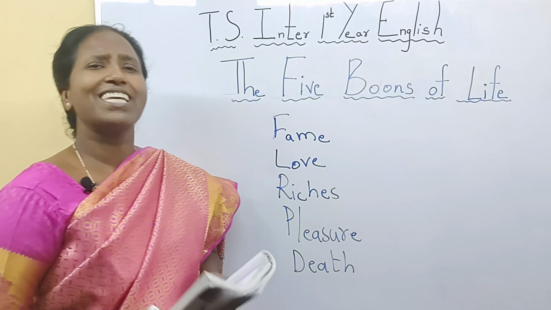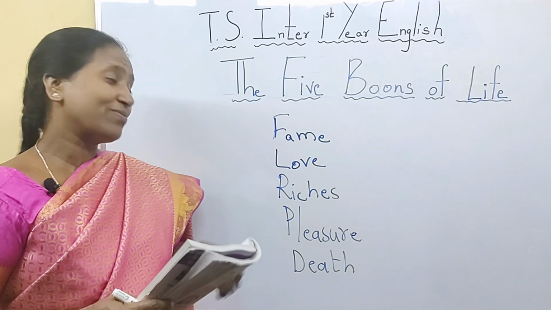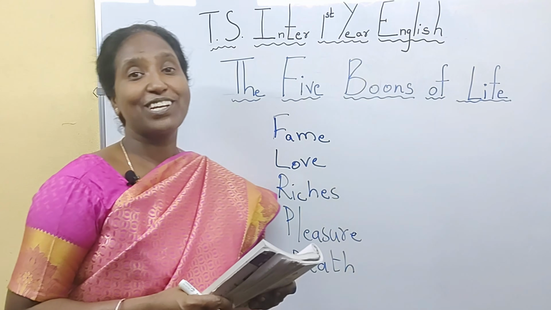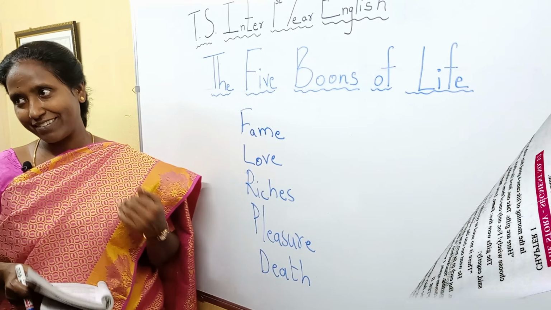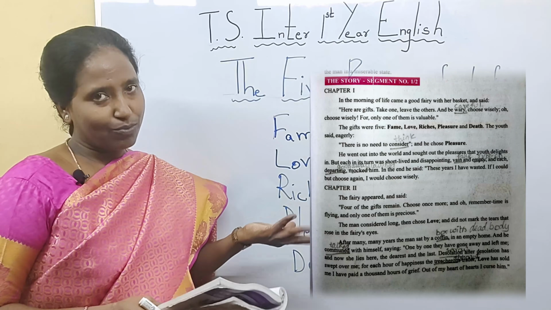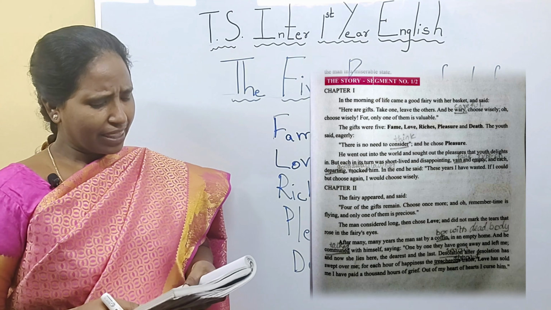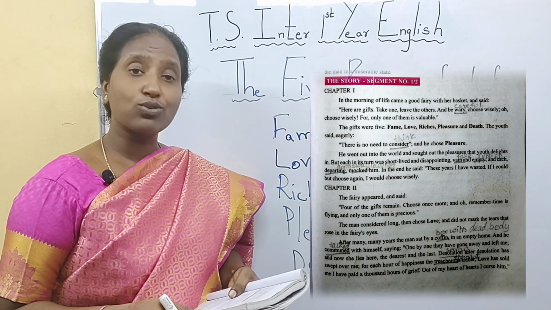So if anyone gives you these 5 boons, which one would you choose? Generally we choose riches. We like to be rich. We like to enjoy our life, spend, buy anything that we want. Generally people would choose riches. Let us see what this person chose. There is no need to consider, and he chose pleasure.